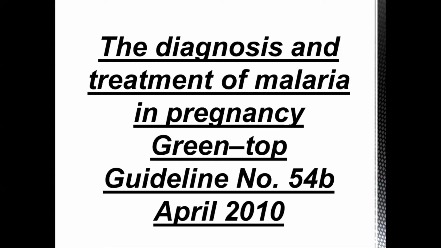If it's a complicated Plasmodium falciparum malaria, the mortality in pregnant women is 50%, that is 50. If it's in non-pregnant women, the incidence is 15 to 20%.